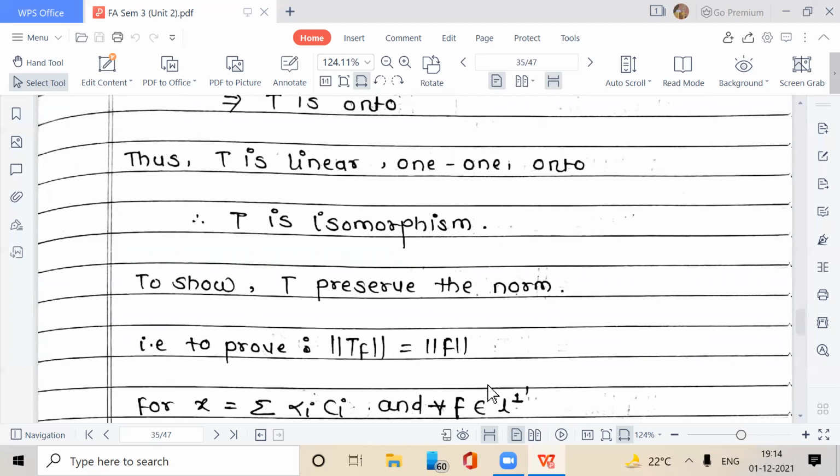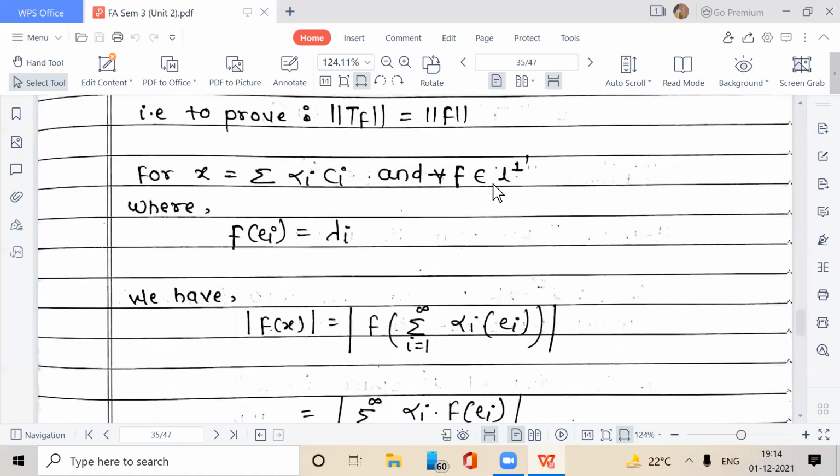As T is onto, range is equal to codomain. Now we see the proof. Let any element x be equal to summation alpha_i e_i, and f belongs to L1 dash. f is a functional belonging to L1 dash, the dual space of L1, where f of e_i is equal to lambda_i as we defined previously.